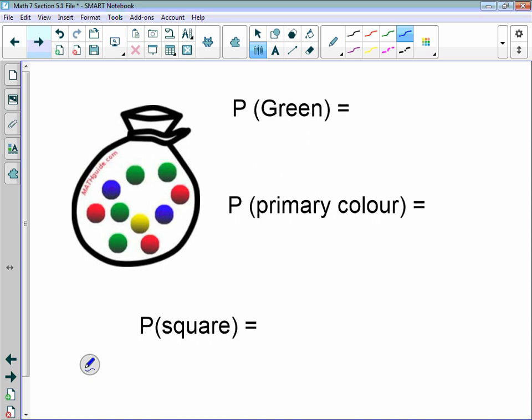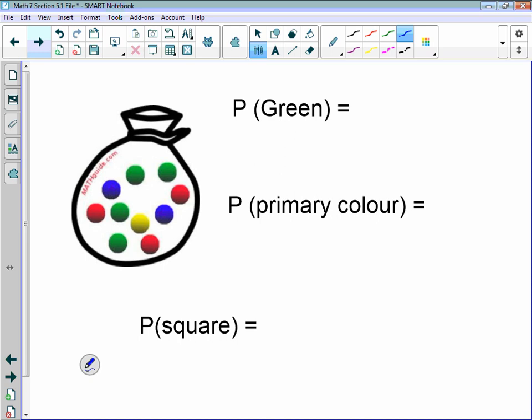Another common scenario in this unit will be looking at a bag of marbles or a bag with some type of objects in them. In this case, we have this bag of marbles, and it's see-through, so we can actually see what's in there. Or at least we pretend we have X-ray vision right now, so we can see what items are in there. But when you're reaching in, you don't know.